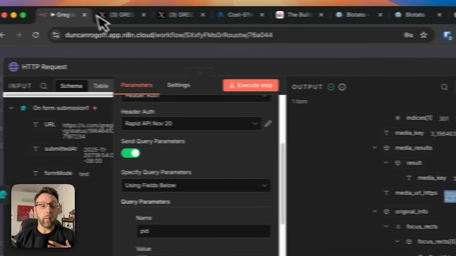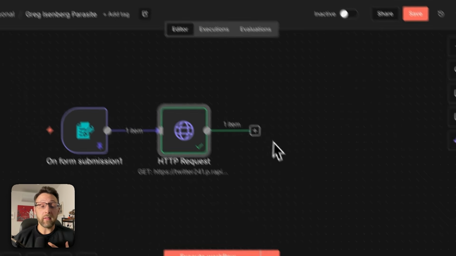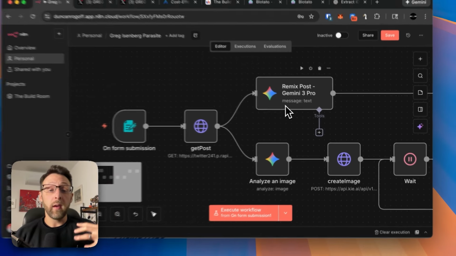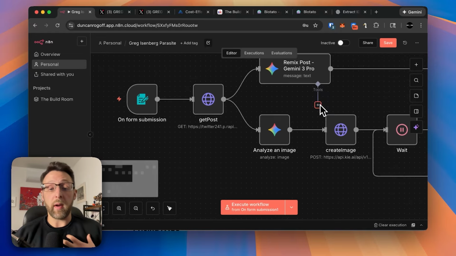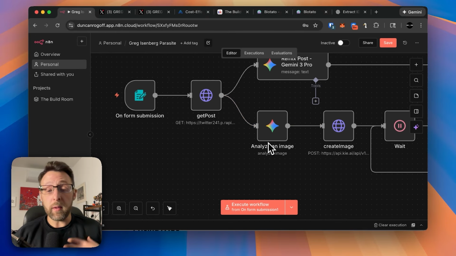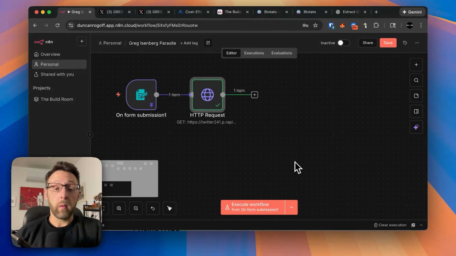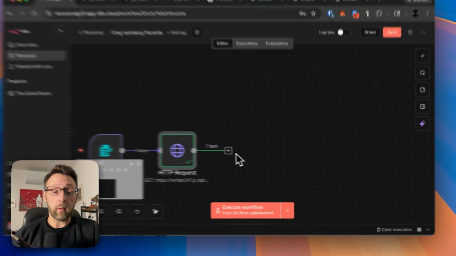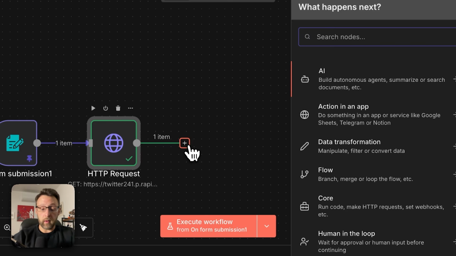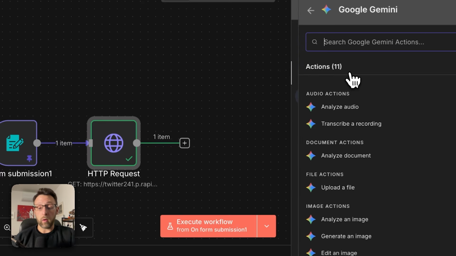So now that you understand where the fields are, we can basically send this information off. If we come up here, we can see we're remixing the text using Gemini 3 Pro, and we're analyzing the image also using Gemini 3 Pro. So let's go ahead and create those two routes. So I'm just going to go ahead and click the plus here. And if we type in Gemini, we can go to Google Gemini.